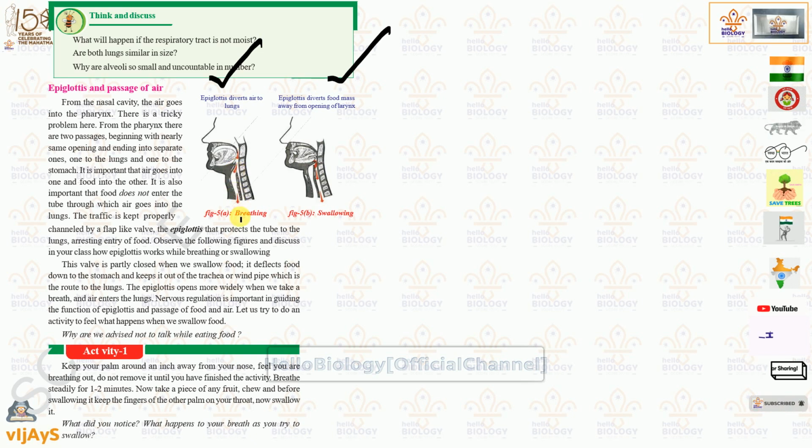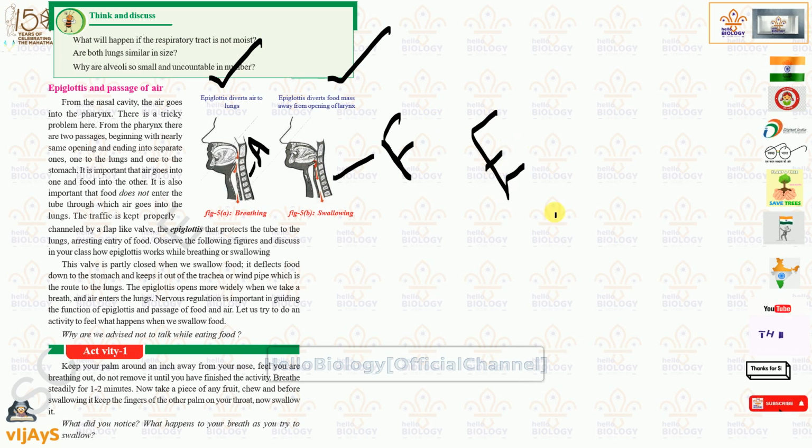Air is entering while breathing. But while swallowing, food is entering into this pipe. That means here food pipe is indicated. Here air pipe is indicated. That means a food pipe and here is air pipe. And this traffic is controlled by one part known as epiglottis. Understood? This is the meaning of this thing.